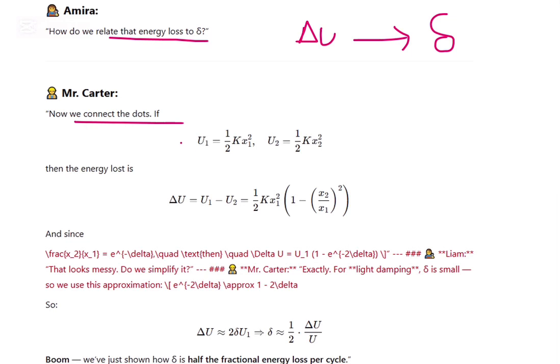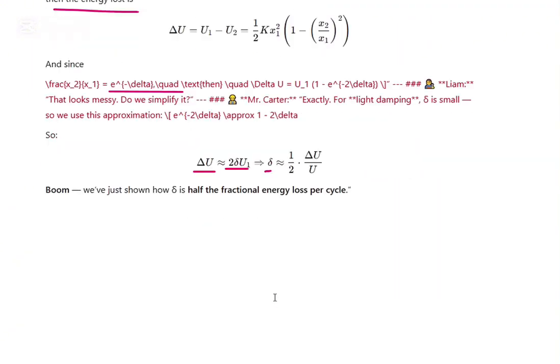We connect the dots. If U1 is half k x1 squared and U2 is half k x2 squared, then the energy lost, U1 minus U2, is half k x1 squared times 1 minus (x2 by x1) squared. That's e to the power of minus 2 delta. So we get approximately delta U equal to 2 times delta U1, so delta equals half of delta U by U. We have just shown that delta is half the fractional energy lost per cycle.